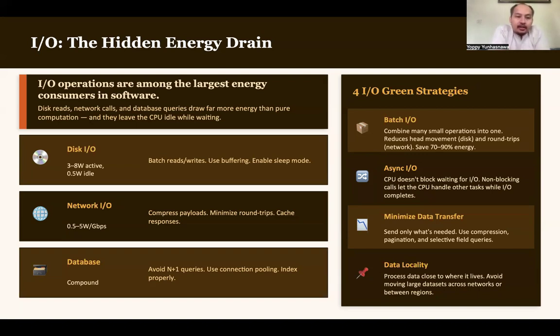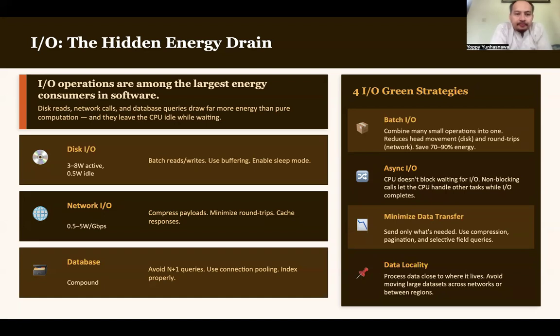For example, disk input output for batch reads or writes will need around 3 to 8 watts when active and 0.5 watt when idle. This is just an estimate.